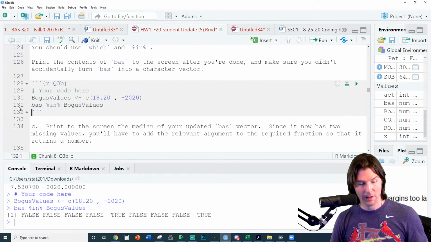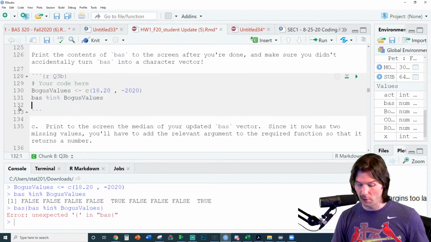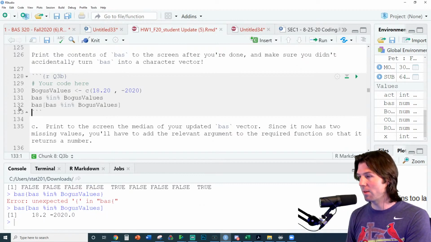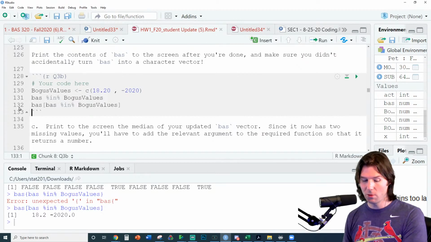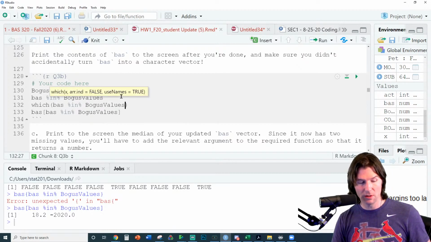And I'll show you. Because technically, you could go to the BAS vector and use the brackets. That's what you could do. And we have that this returns the values. So the which is not needed. I think it's good sometimes, but you could have this return with the which the positions of the things that meet the conditions.